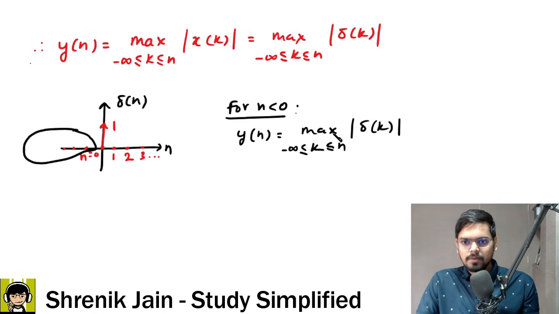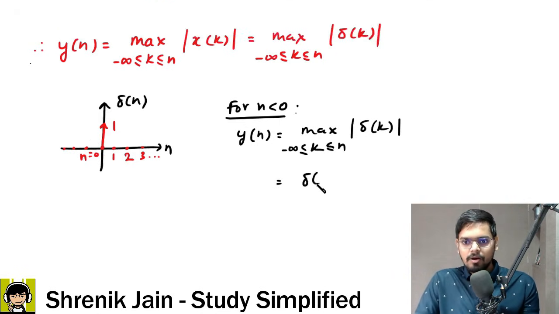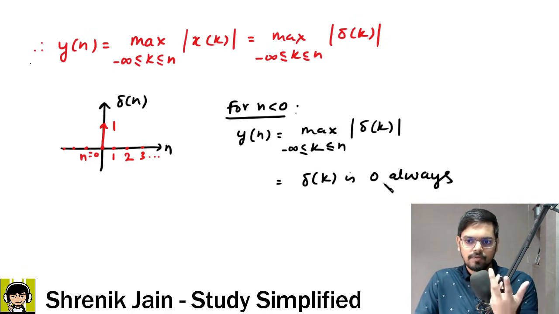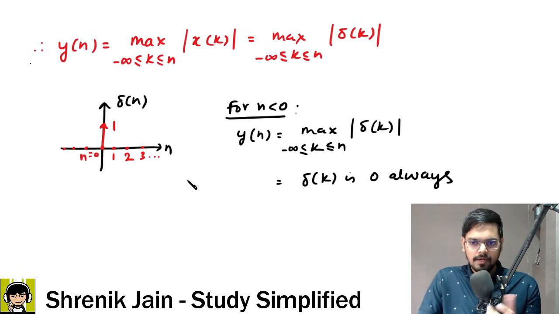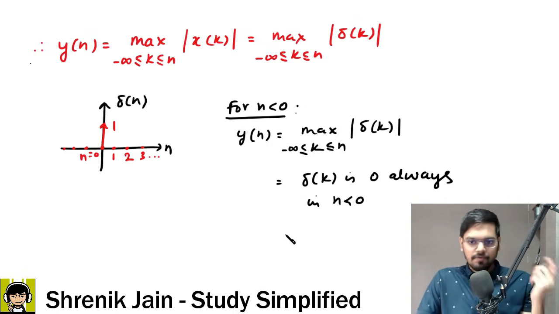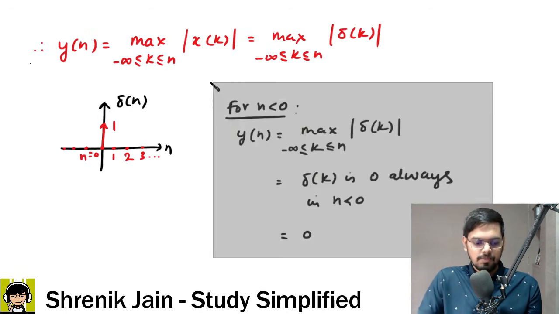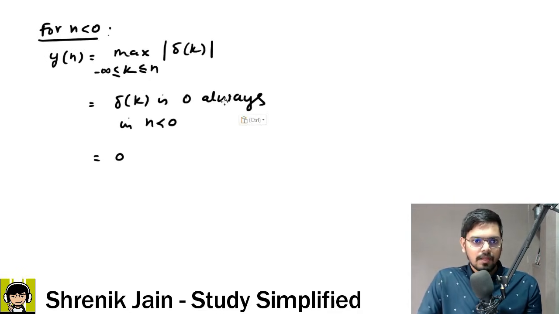Then what would be the maximum? Sir, all of them are 0. The maximum value would be 0. Yes or no? So here we have to say that delta of k is 0 always in this range. Let me write in this way, otherwise you will say, sir, delta of k is 0, but look here, at n equal to 0 it is 1. When I say delta of k is 0 always in this range, it is in the n less than 0 range. Therefore y of n is 0 in n less than 0. Okay, so let me take this calculation to the next slide, and this part is clear.